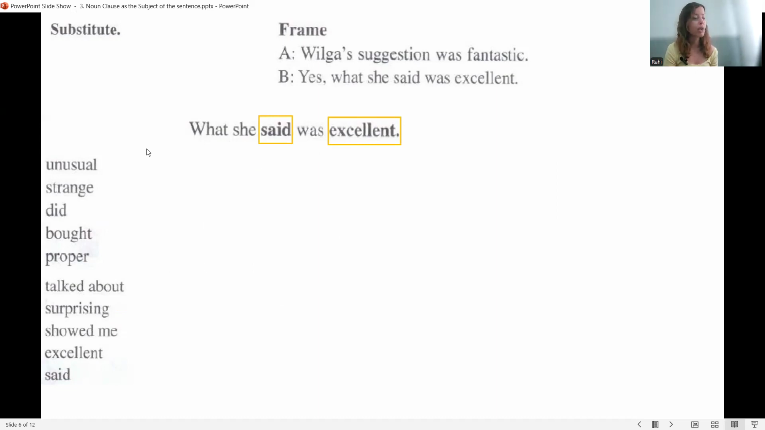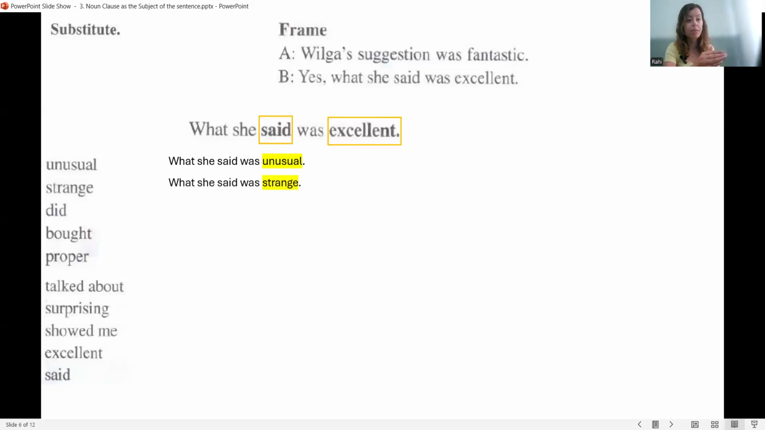You can pause the video and say the sentences out loud by yourself and then check with me, or you can just do it with me while I ask you to say the word and the sentence. So what she said was excellent. The next word is unusual. Okay. What she said was unusual. Strange. What she said was strange.